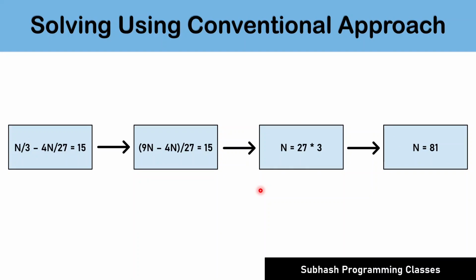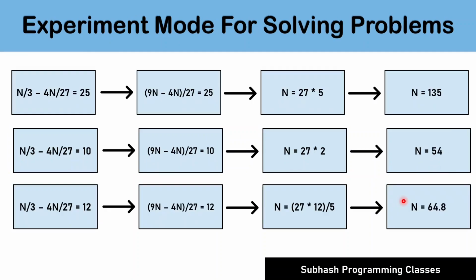For example, in the earlier problem statement, the number of coins given were 15, and with 15 as the value, we could figure out that the n value is 81. Isn't it? Now, start thinking and calculating for different values like 25, 10, 12, etc. and you will definitely arrive at some mind-blowing conclusions.